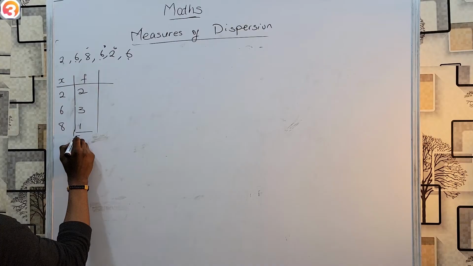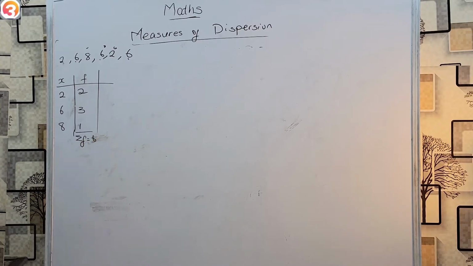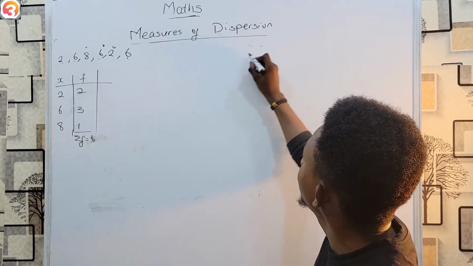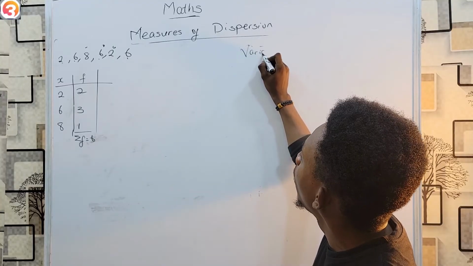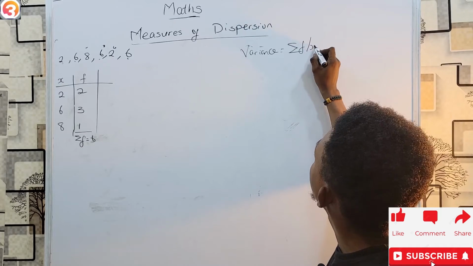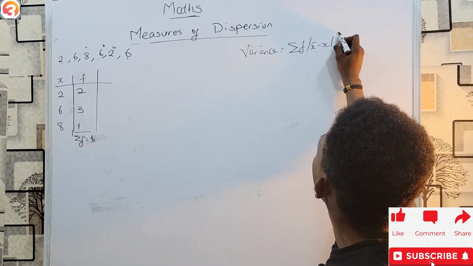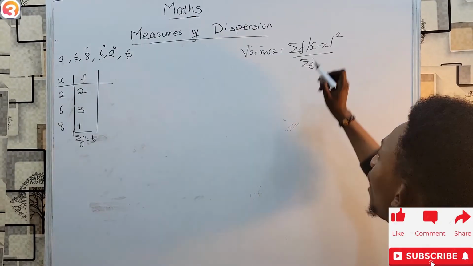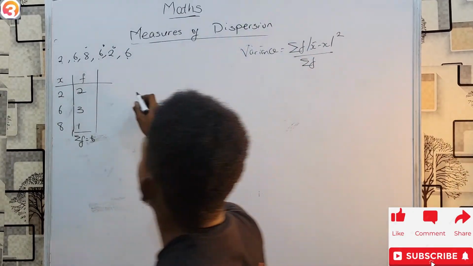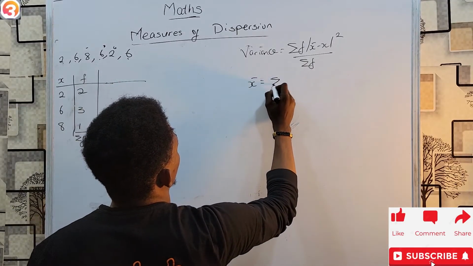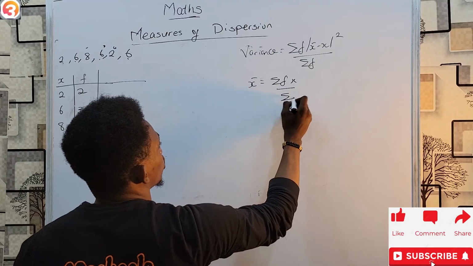So summation f is 6. Next up, I want to find the variance. And if you remember, variance for grouped data is summation f times (mean minus x) squared over summation f. Now, I need to know the mean before I can move on. The mean equals summation fx over summation f.